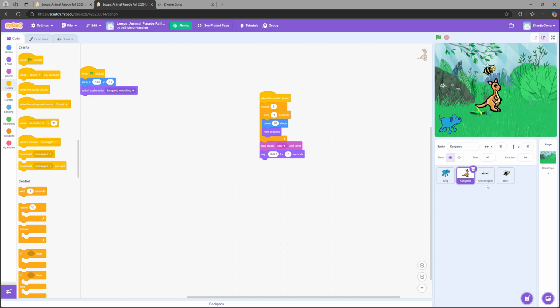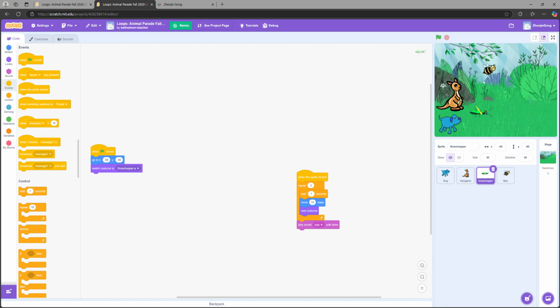And then let's go to the grasshopper. So when the grasshopper is clicked, it repeats 3 times the combo: wait for 1 second, move 10 steps, and next costume, and play sound pop until done. It looks like this.